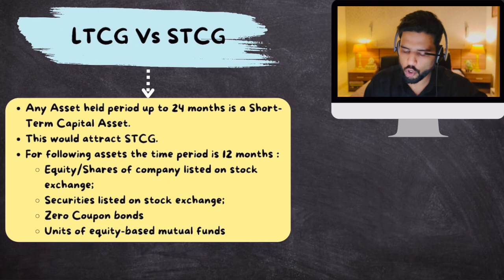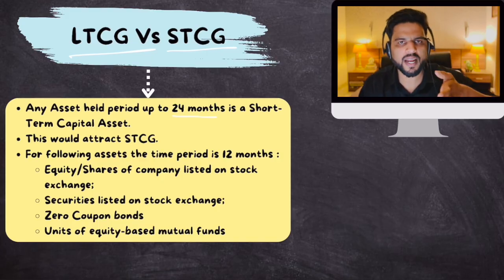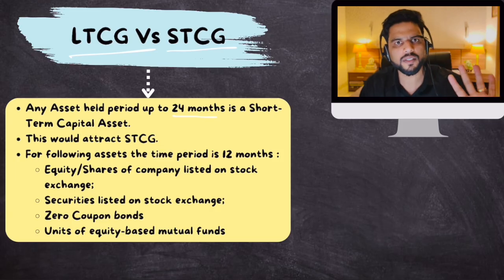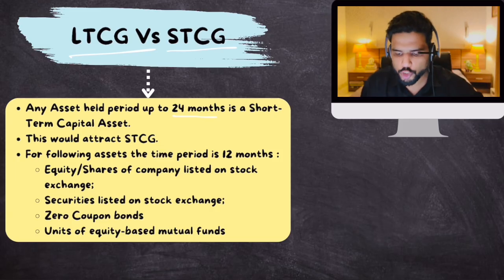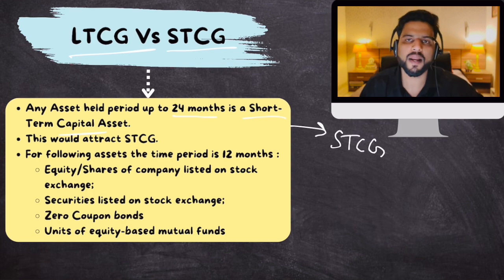Okay, now let's talk about long term and short term. Any capital asset that you have held for 24 months or less. So let's suppose you bought a piece of land and sold it within 24 months, then that would be called a short-term capital asset. Clear? And on short-term capital assets, short-term capital gain tax would apply.